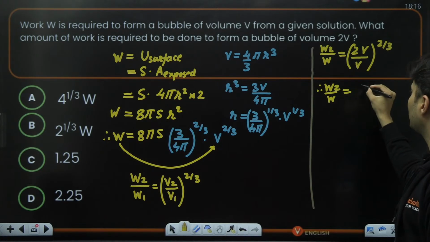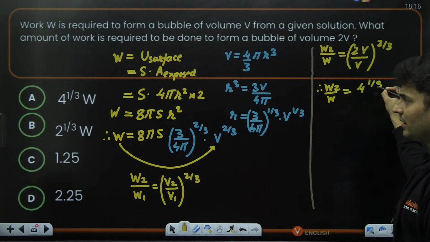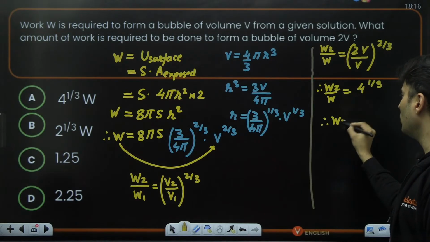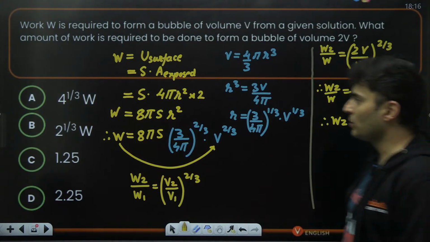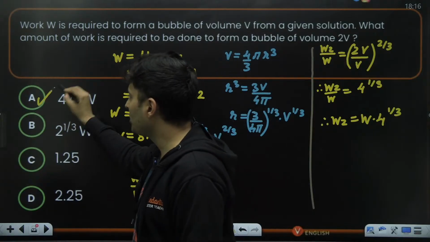What is 2 raised to 2? It is nothing but 4. So 4 raised to 1 by 3. That is what it is. So W2 will be W into 4 raised to 1 by 3. Yes, so I think that is there. Where is it? Option number A.